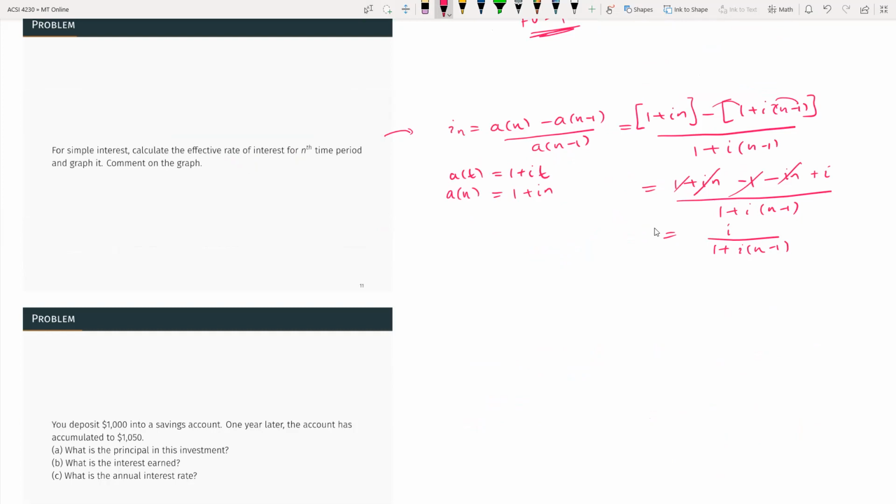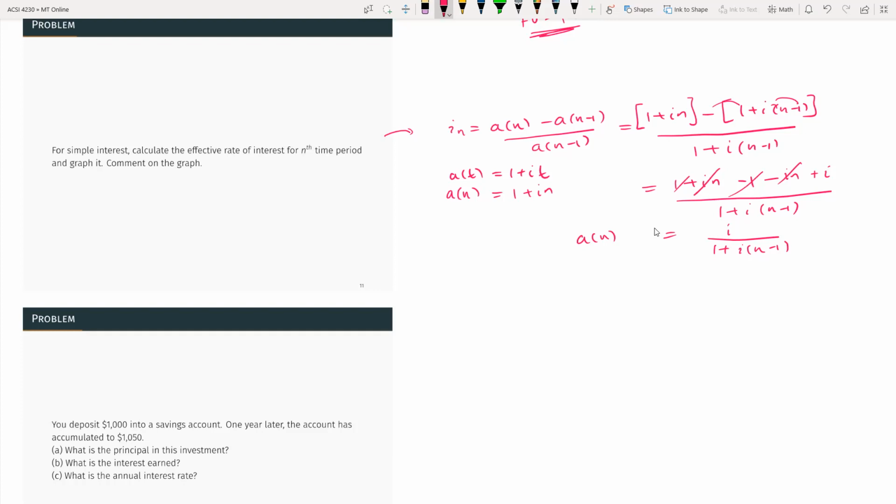So the question is what kind of graph this is. You can see that this is basically a decreasing graph. Why is that? For example, when n goes to infinity, you can see that the term in the denominator, i times (n minus 1), is going to increase.